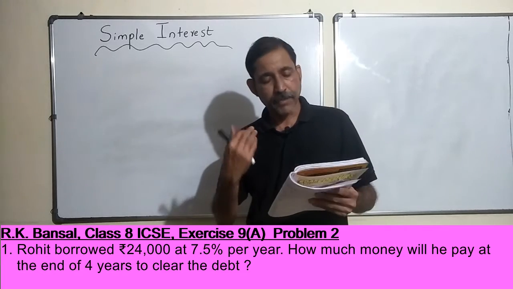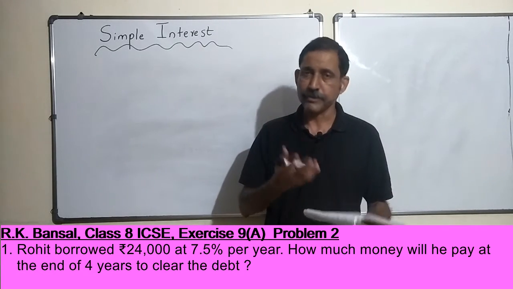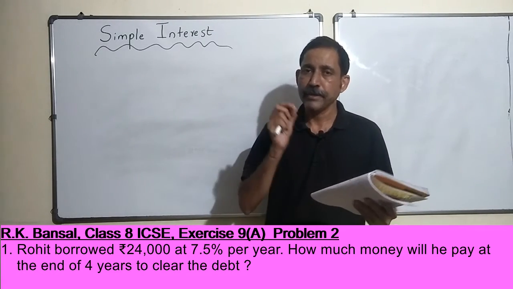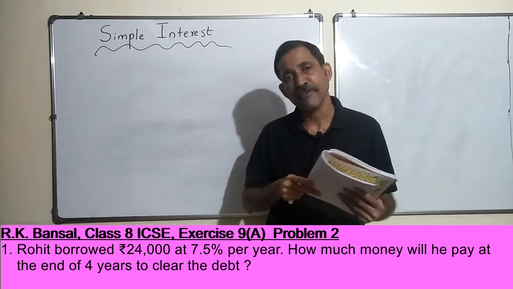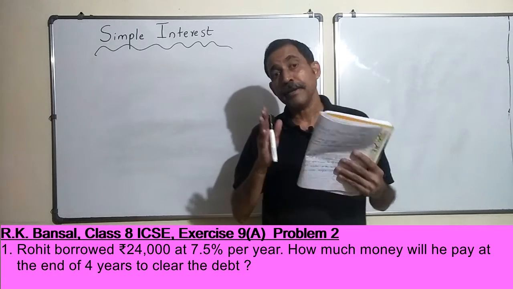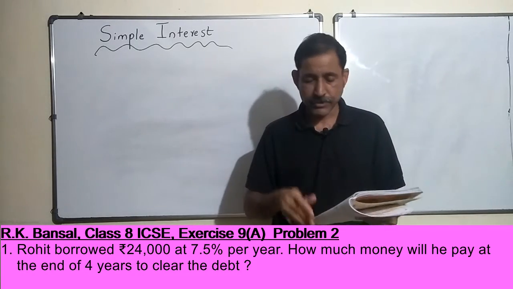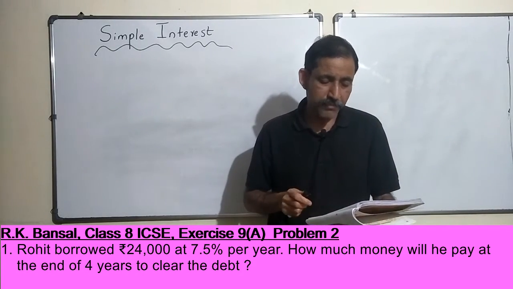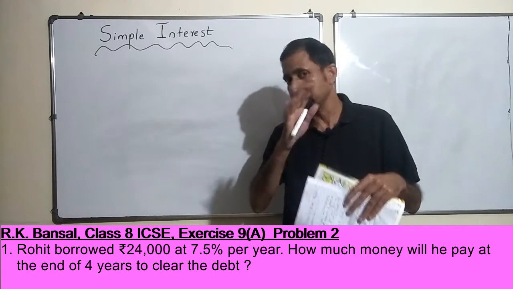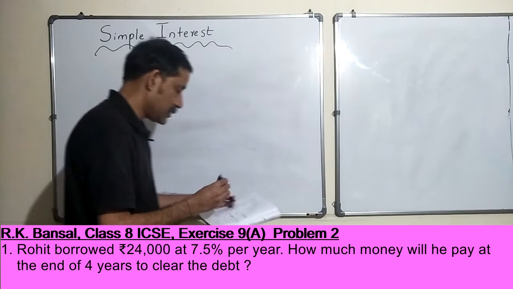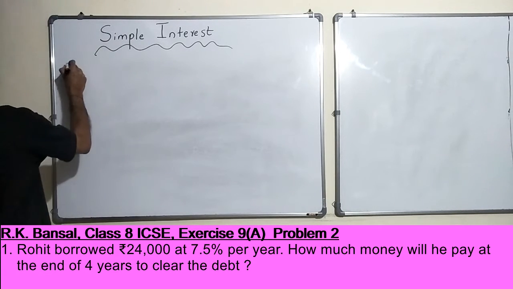So he has borrowed 24,000, and he has agreed to pay an interest of 7.5% per annum. Per year he will pay 7.5% of 24,000, and he returns this money after 4 years, right. So the question is how much money will he pay. So he will pay the interest on this, plus he will pay the principal. Okay, so let's solve this problem, the very first problem.